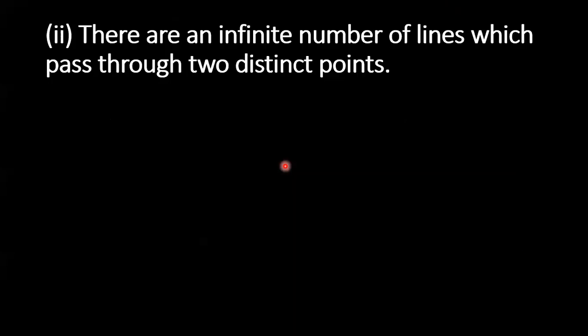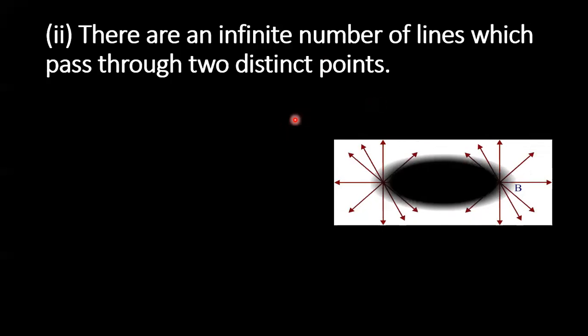There are an infinite number of lines that pass through two distinct points. False, ma'am. Only one, ma'am, according to Axiom 5.1. Axiom 5.1 is explained here: given two distinct points, there is a unique line that passes through them. So they've taken the axiom and proved it in a different way.